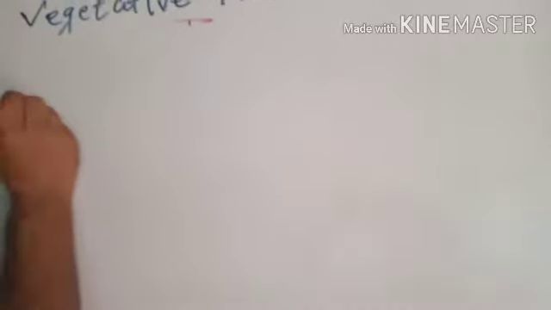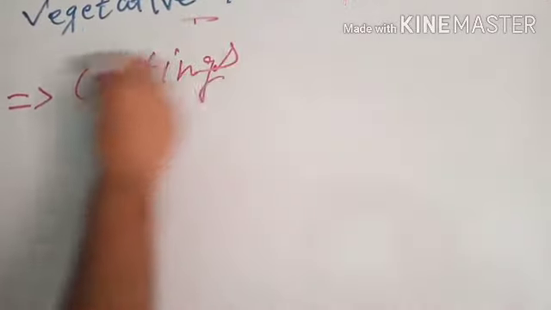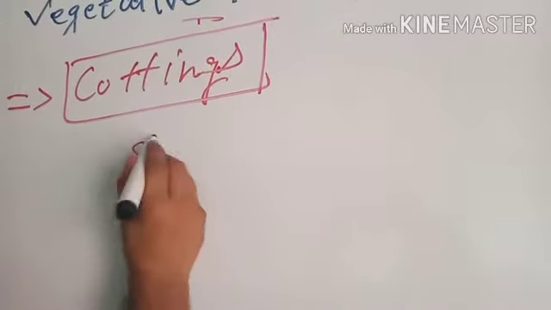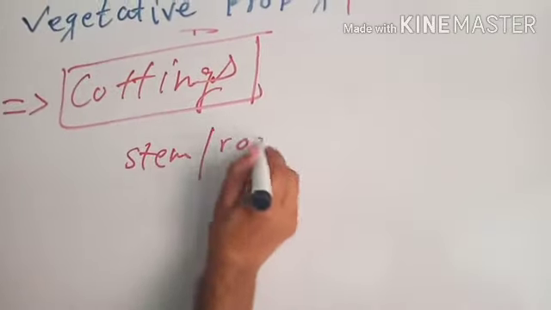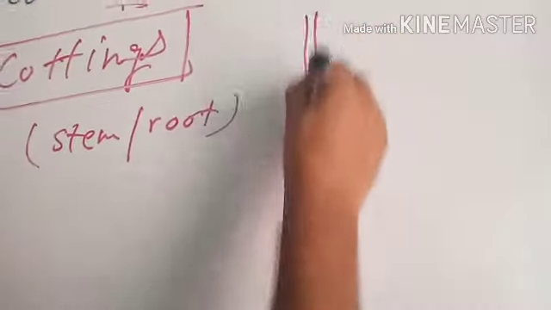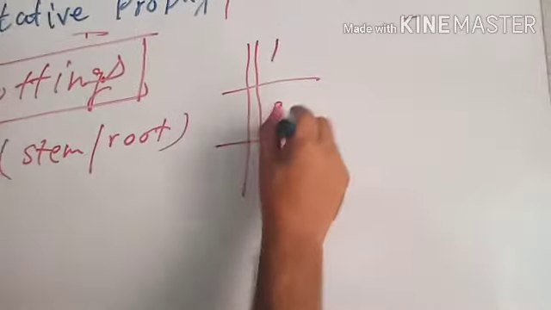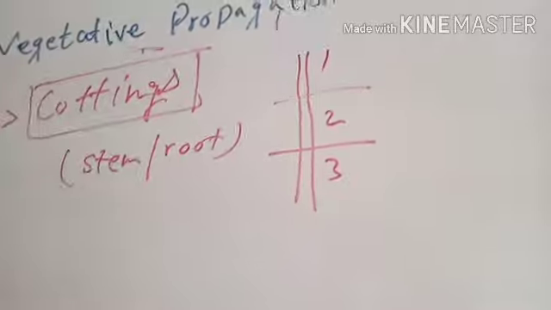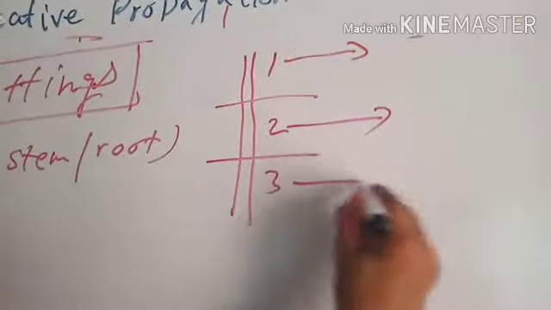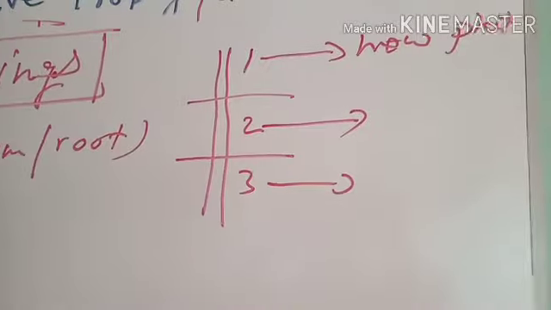One method is cuttings. In this method, the stem or root of the plant is cut. Imagine this is the stem of the plant. It is cut into pieces, into 3 pieces: 1 piece, 2 piece and 3 piece. All these 3 pieces will, when planted in the ground, produce new plants which are exactly similar to the parent plant.